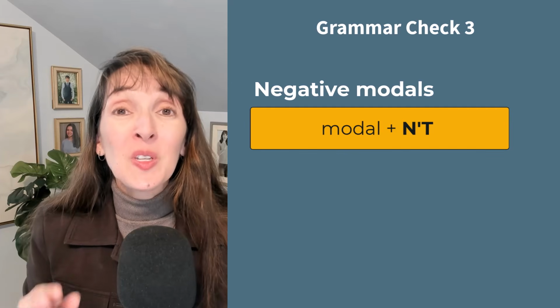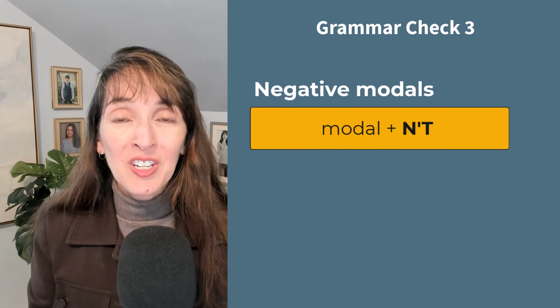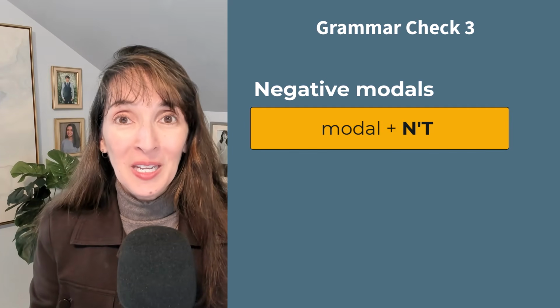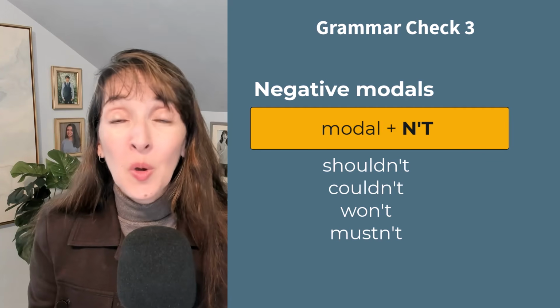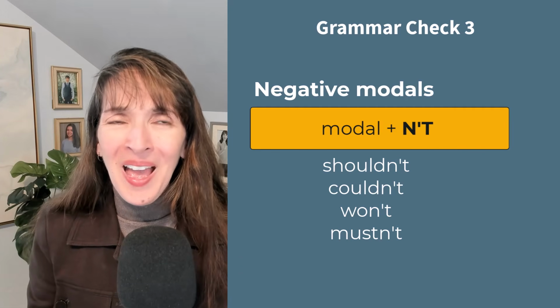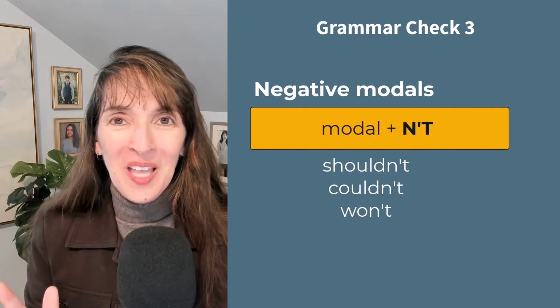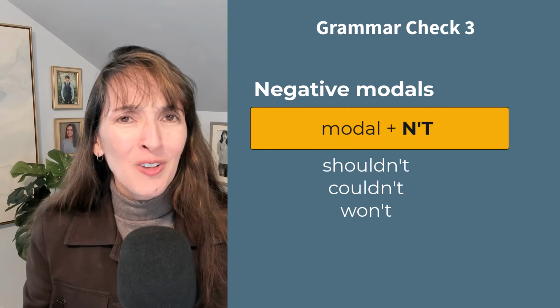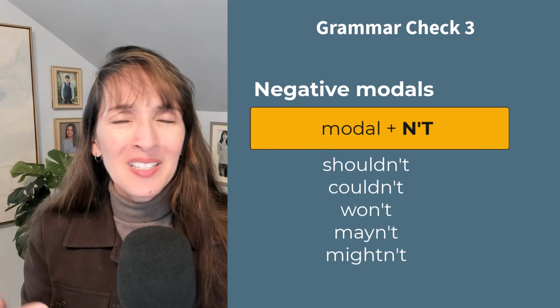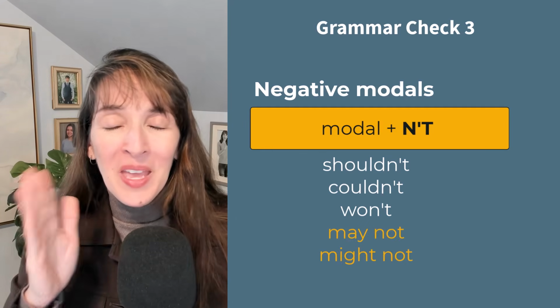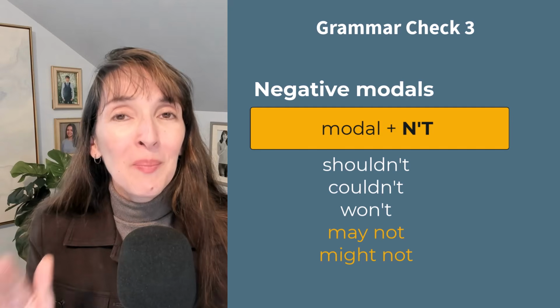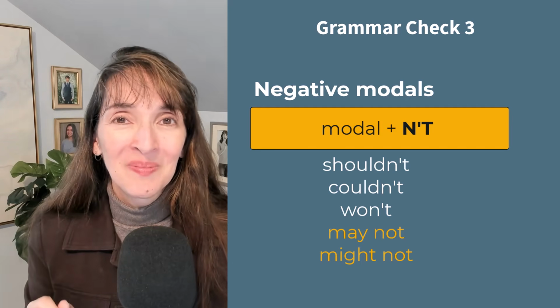Other modal verbs use the same ending in the contraction, n't. Shouldn't, couldn't, won't, mustn't. Actually, mustn't isn't used that often, and the negative contractions for may and might sound really weird to my ears. Just use the full forms, might not, may not.